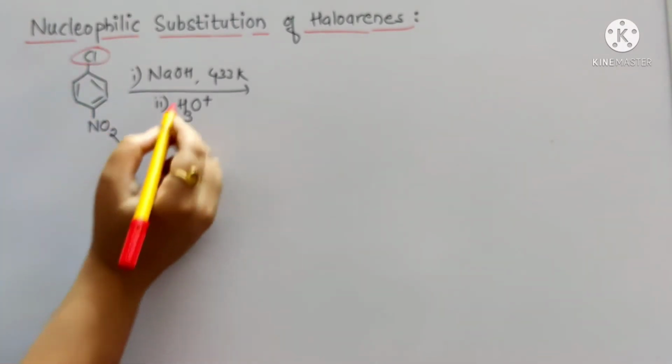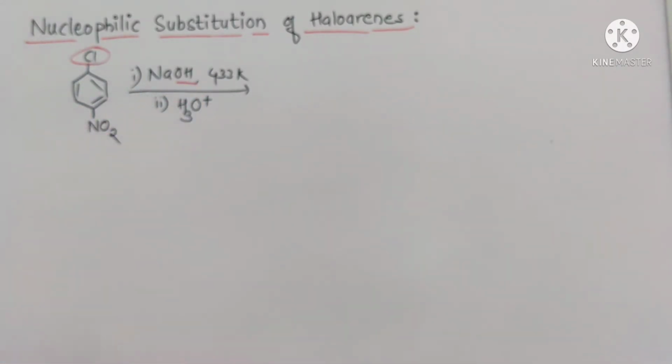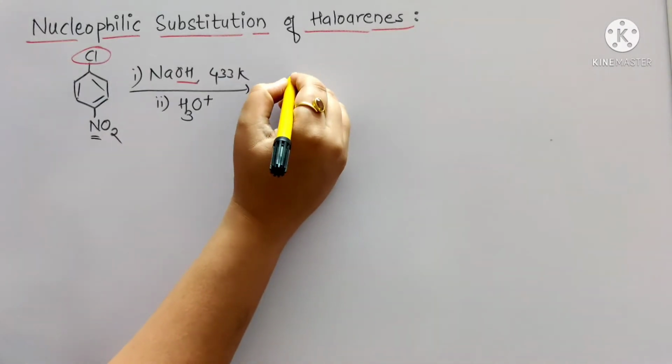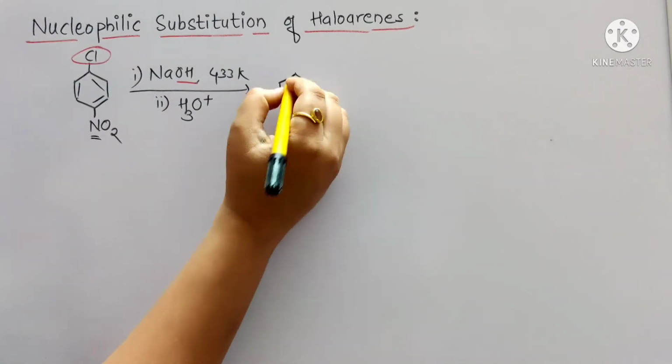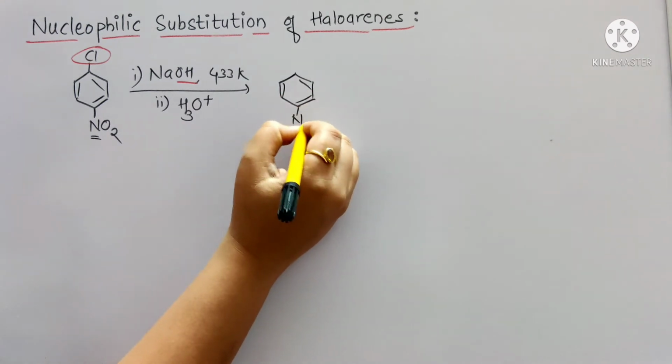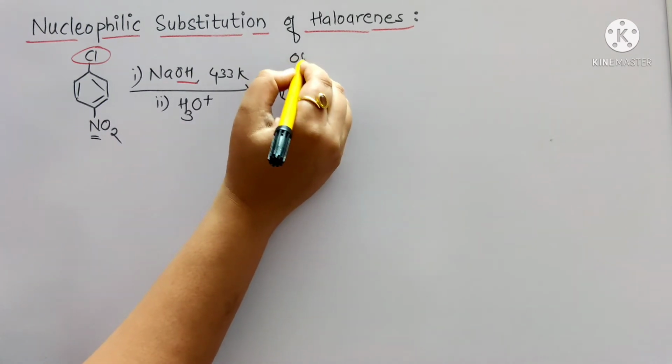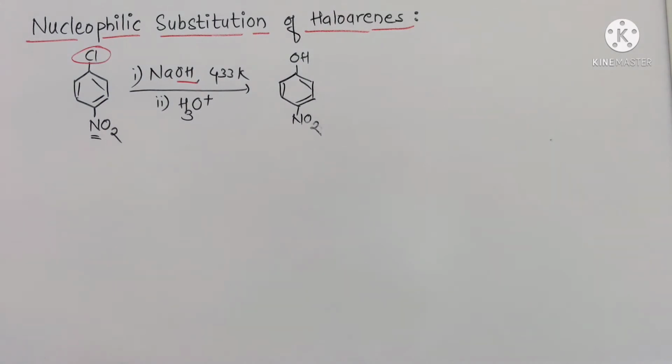In this case, chlorine gets substituted with OH. Actually, the breaking of this C-Cl bond of haloarene is difficult. That is why we have added here the activating group. This activating group makes it easy for the breaking of the C-Cl bond. So we'll write the product here. The product formed will have the nitro group as it is, and this chlorine gets substituted with OH. The product formed will be para nitrophenol. Now consider the next example.